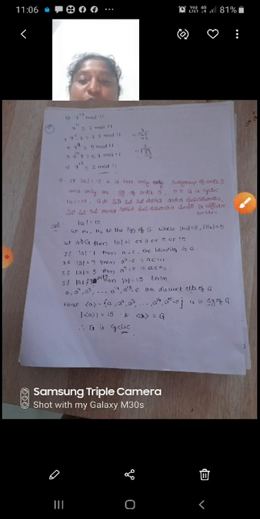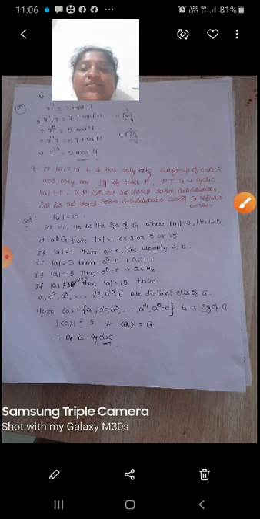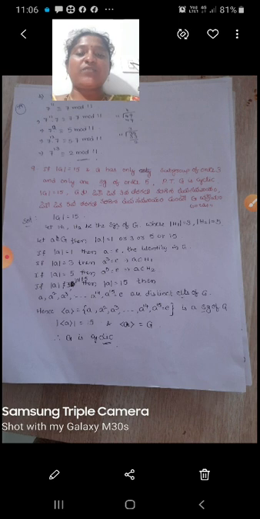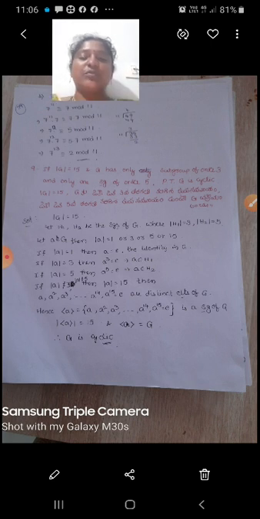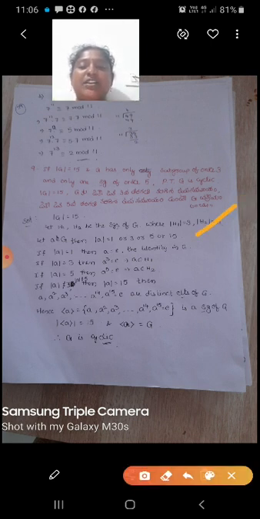Next problem: if the order of G equals 15 and G has only one subgroup of order 3 and only one subgroup of order 5, prove that G is cyclic. Solution: the order of G equals 15. Let H1, H2 be the subgroups of G, where the order of H1 equals 3 and the order of H2 equals 5. Let a belong to G, then the order of a equals 1 or 3 or 5 or 15.